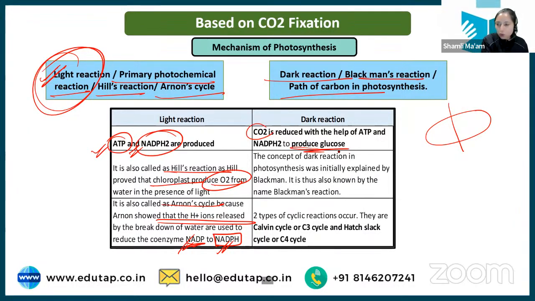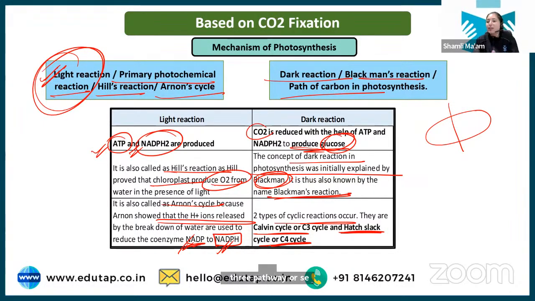Coming to the dark reaction, once this ATP and NADPH2 are produced, the next step is to convert CO2 into the glucose. With the help of this ATP and NADPH2, this CO2 gets converted into the glucose. The concept of dark reaction in photosynthesis was initially explained by Blackman, that's why it is also called Blackman reaction. And two types of cyclic reactions occur, known as Calvin cycle, that is C3 cycle, and Hatch-Slack or C4 cycle. So basically the CO2 gets converted into glucose with the help of two pathways, either C3 pathway or C4 pathway, and based on that we will understand the classification.